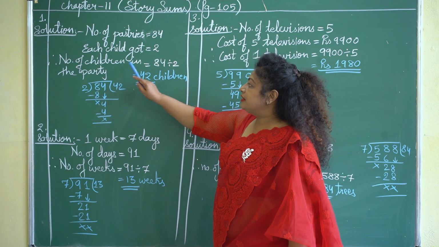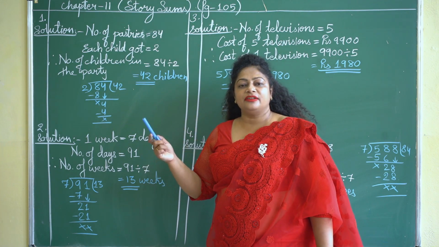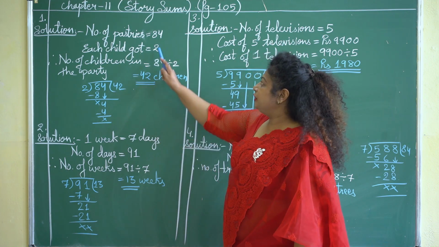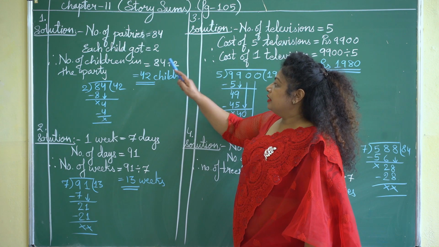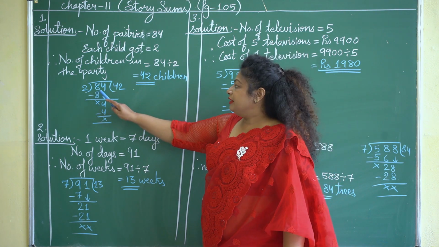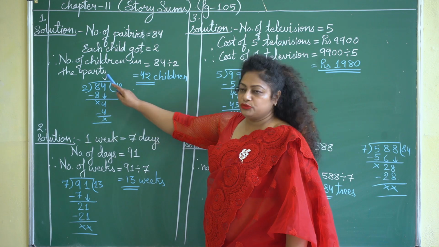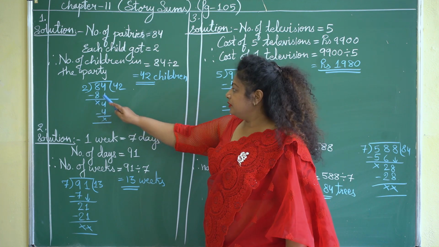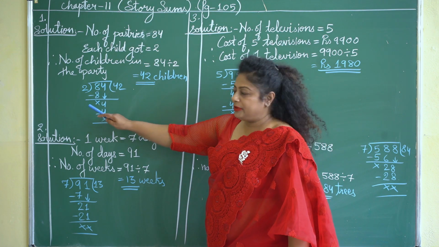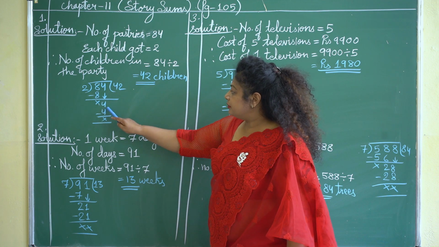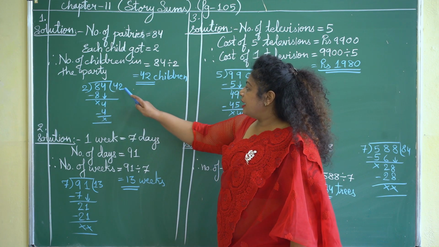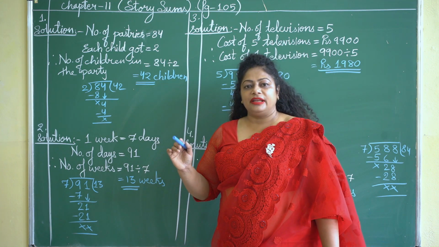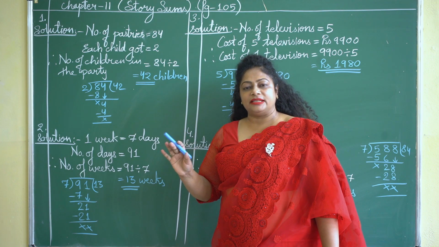Therefore, we have to find how many children were present in the party. In order to find the number of children in the party, we have to divide 84 by 2. When we divide 84 by 2, we will get the answer. I will show you the solution. 2 4s are 8. 8 minus 8, 0. Let us note down 4 here. Again I am dividing 4 by 2. 2 2s are 4. Answer you will get 0. So the answer we got is 42 children. That means there are 42 children in the party which were present for the party celebration.